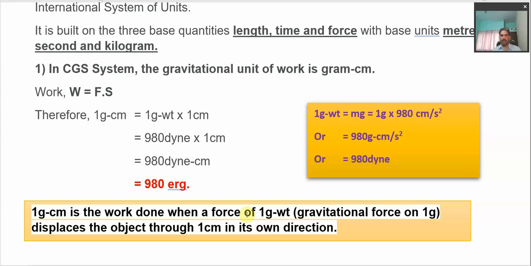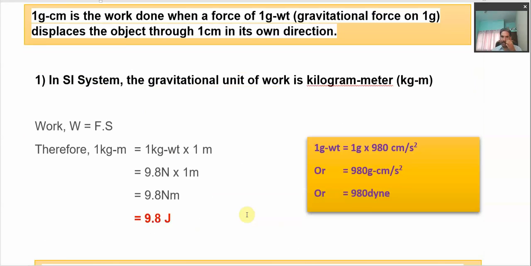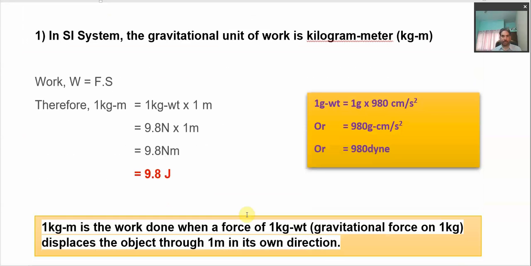In a very similar way, we can define the gravitational unit of work in SI system. In SI system, the gravitational unit of work is kilogram meter, which is written as kg-m.